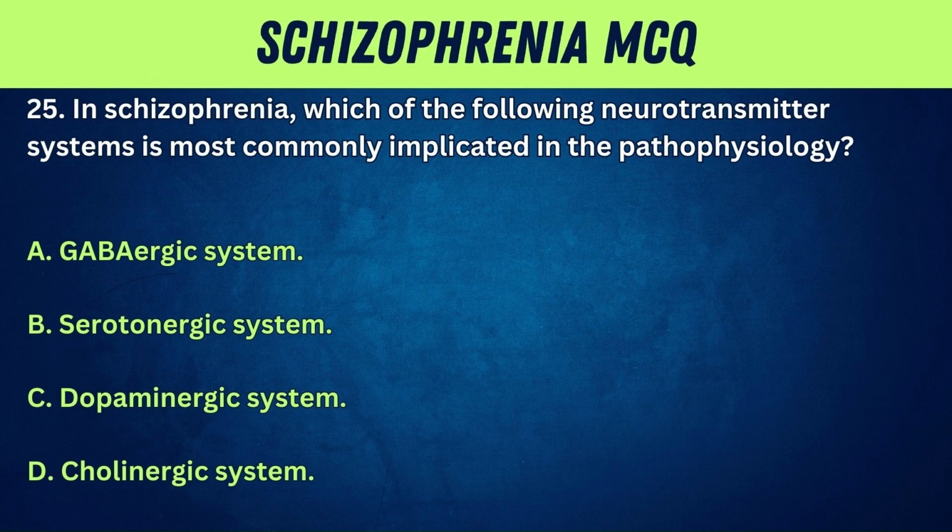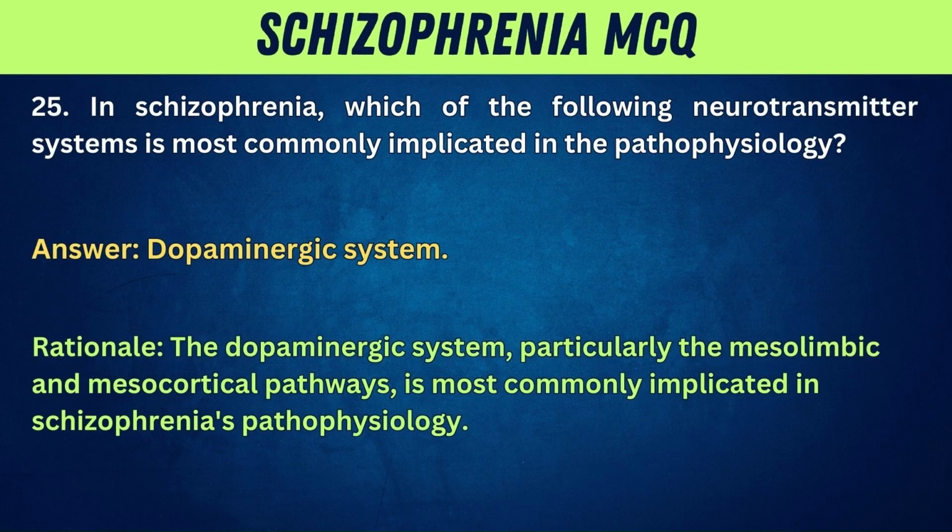25. In schizophrenia, which of the following neurotransmitter systems is most commonly implicated in the pathophysiology? A. GABAergic system. B. Serotonergic system. C. Dopaminergic system. D. Cholinergic system. Answer: dopaminergic system. Rationale: the dopaminergic system, particularly the mesolimbic and mesocortical pathways, is most commonly implicated in schizophrenia's pathophysiology.